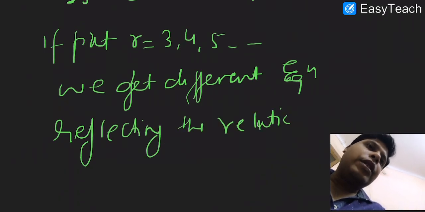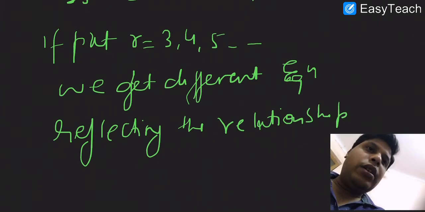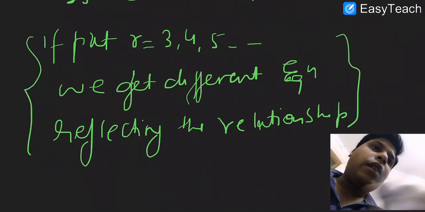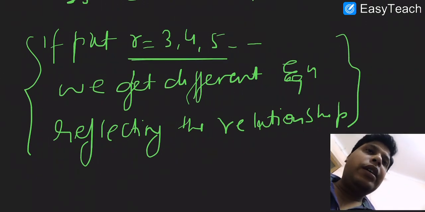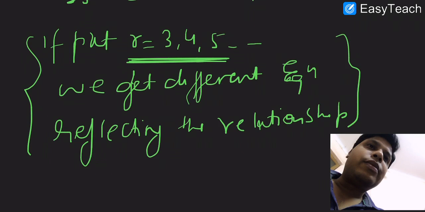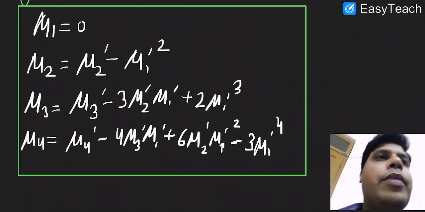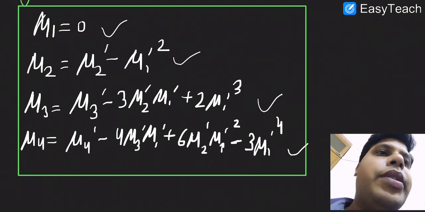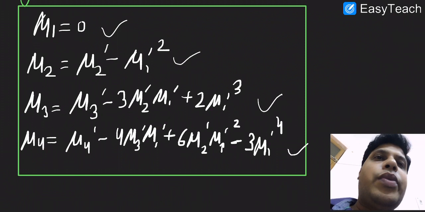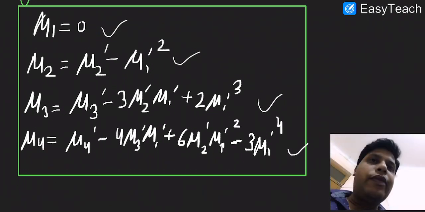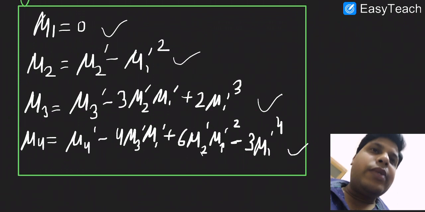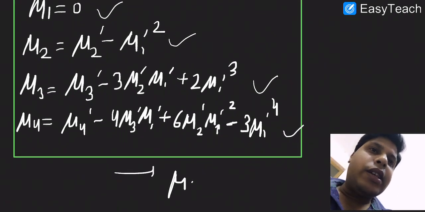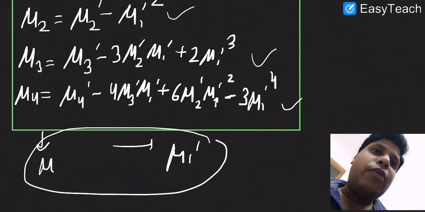So here I have written these 4 equations, and you must remember these equations, and while solving questions you will be required to have knowledge of them. We can observe that on the RHS we have mu1 dash values, or we can say dash values, and on the left hand side we have mu values. So here we have completed the section on the relationship between mu and mu dash values, where mu dash represents the moment about any arbitrary number, and mu represents the moment about the central value, or the moment about the mean. So hopefully this derivation is clear.